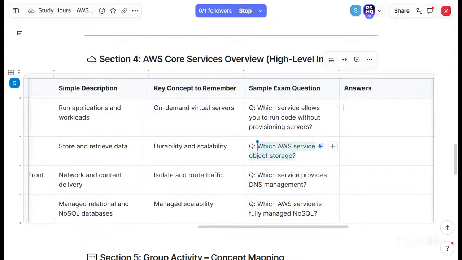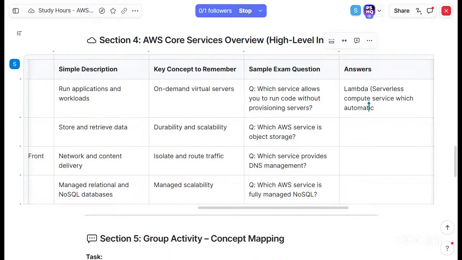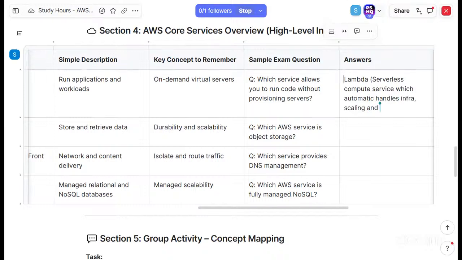Hold on, I have to scroll, my mouse is not working. Lambda, and then say in brackets, serverless compute service, which automatically handles infra scaling and administration, right?